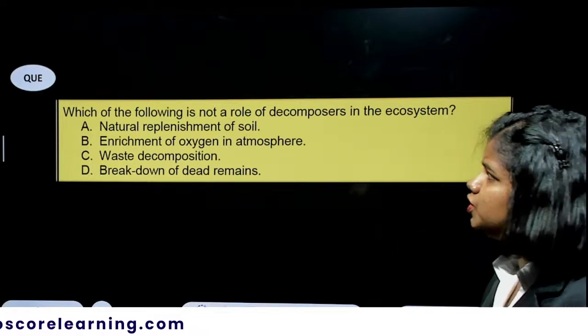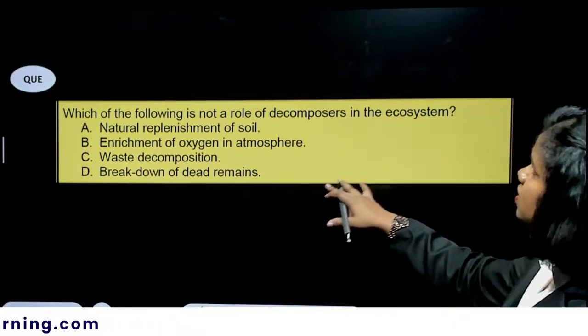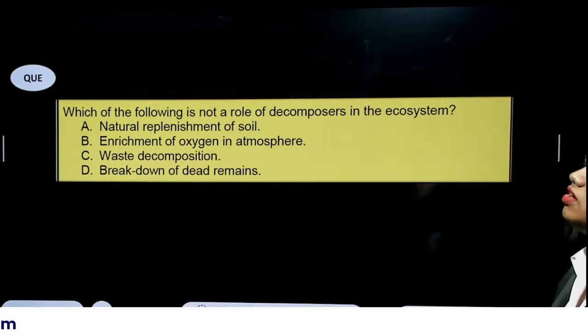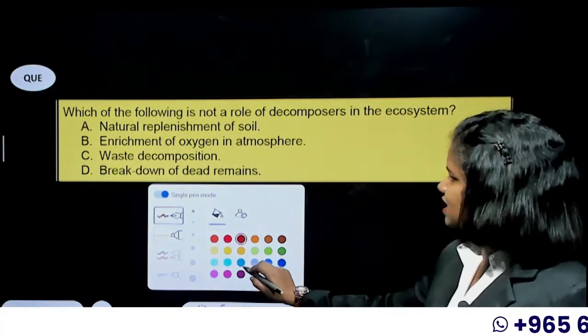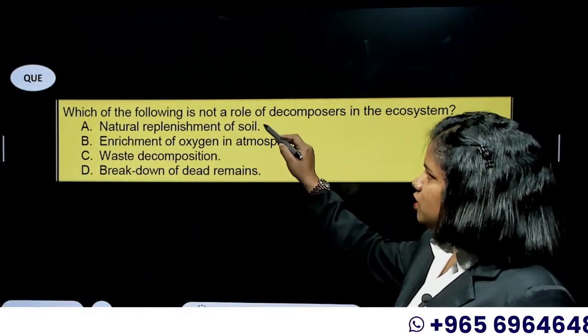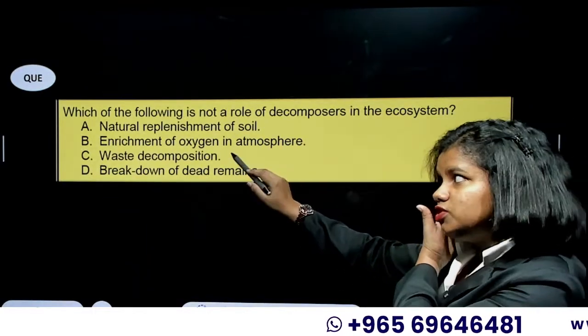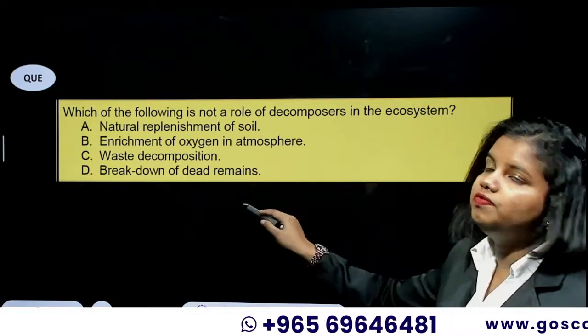This is another MCQ. Which of the following is not a role of decomposers in the ecosystem? Again, a direct question from the textbook. So as you can see here: natural replenishment of soil, enrichment of oxygen in atmosphere, waste decomposition, breakdown of dead remains.